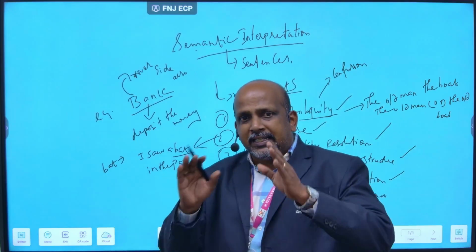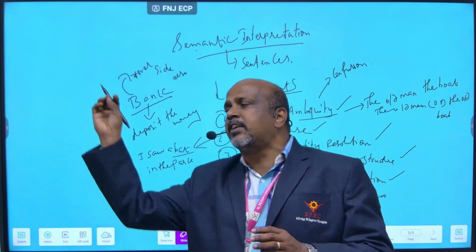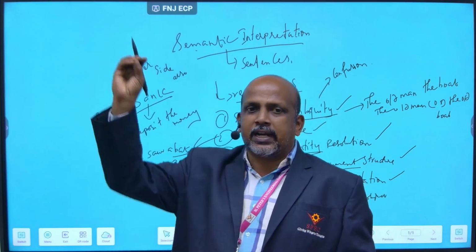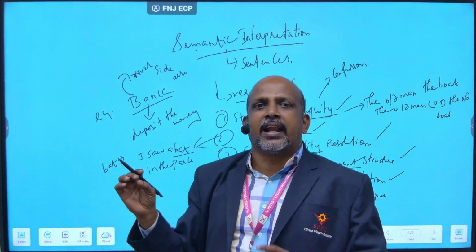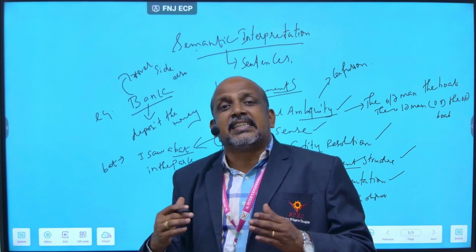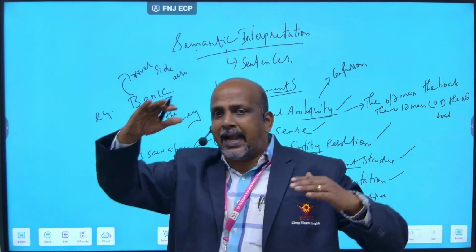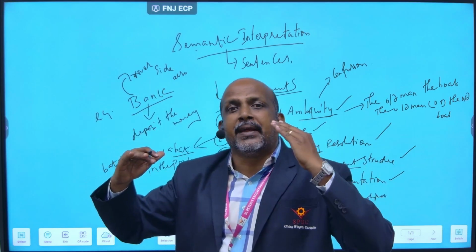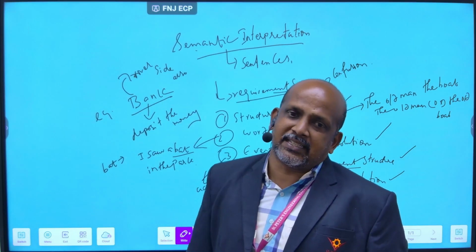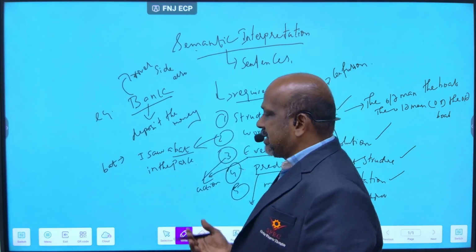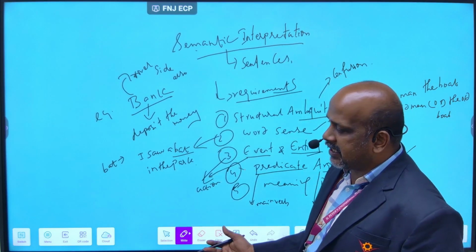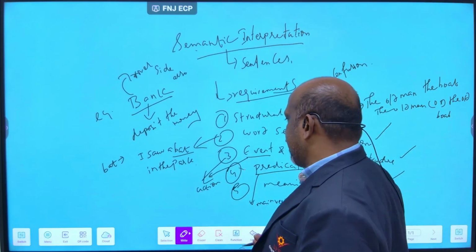Tokenization, I already told, is giving each word of the sentence as one token. Suppose natural language processing: natural is 1 token, language 1 token, processing 1 token. That is tokenization. Normalization has 2 categories, stemming and lemmatization. If it does not give the proper meaning of the word, that is stemming. If it gives the proper meaning of the word, that is lemma, that is lemmatization. And next, semantic interpretation is sentence based, and there are 5 requirements. These you should explain for the semantic interpretation.